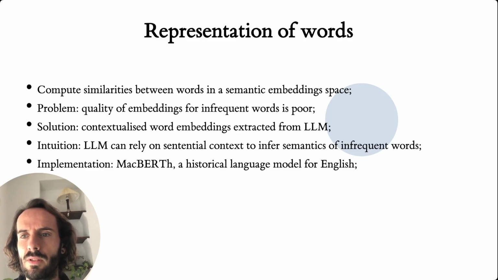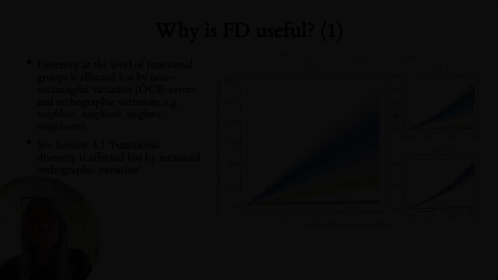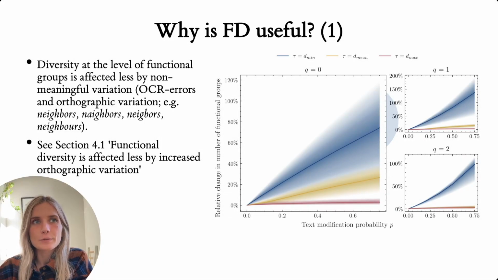In terms of models, we relied on MacBERT, which is a historical language model for English following the architecture and parameterization of BERT-base uncased. So why is functional diversity useful? Well, first, we found that diversity at the level of functional groups is affected less by non-meaningful variations such as OCR errors and orthographic variation, which are very common in historical corpora. To learn more about these results, we refer to section 4.1 in the paper.